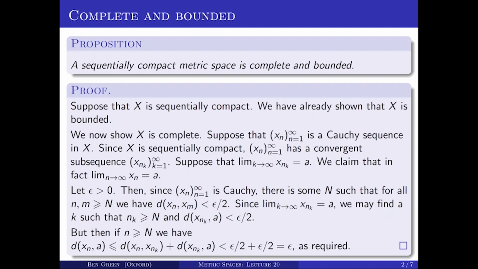So what have I shown? Epsilon was arbitrary, and I've exhibited a capital N such that if little n is greater than or equal to capital N, the distance from xn to A is less than epsilon. And of course, that's exactly what it means for the sequence xn to tend to A. So I've shown that every Cauchy sequence in X has a limit, and that, of course, means that X is complete. So a sequentially compact metric space is complete.